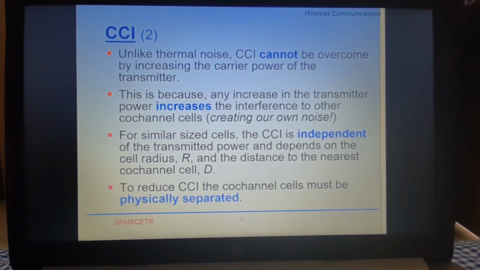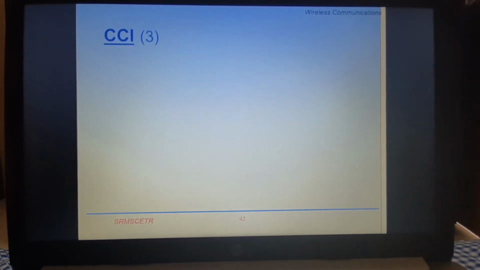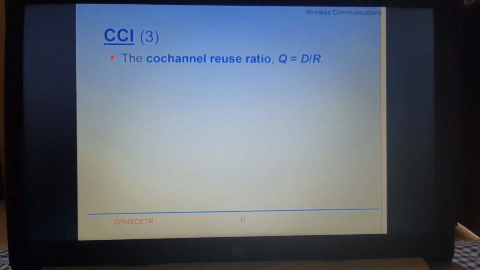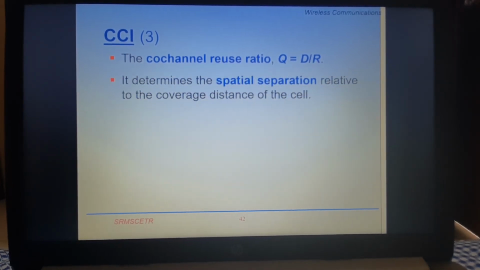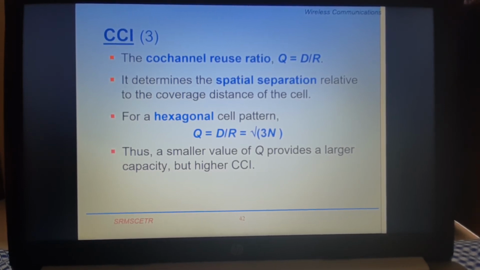To reduce the CCI, the co-channel cells must be physically separated. I am talking about the reuse distance. So the distance must be larger. The co-channel reuse ratio is defined as Q equal to D divided by R, the distance between the co-channel cells and the radius of the cell. It determines the spatial separation relative to the coverage distance of the cell. For a hexagonal cell pattern, capital Q equals D by R, where Q is the reuse ratio, equal to the square root of 3N, where capital N is your cluster size and N is equal to i square plus j square plus ij.